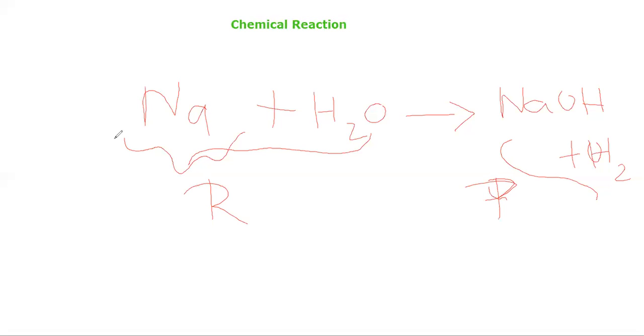Then, identification of chemical reactions. A chemical reaction can be identified by any of the following observations: change in state, evolution of gas, change in color, formation of precipitate, and change in temperature. First one, change in state.